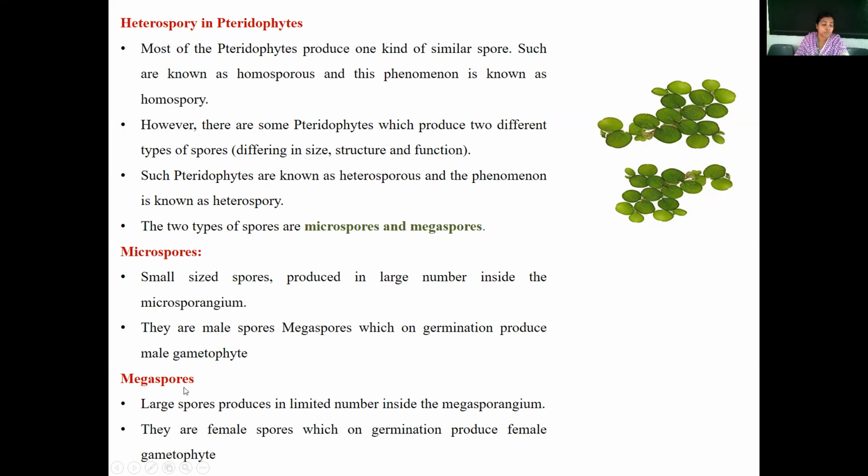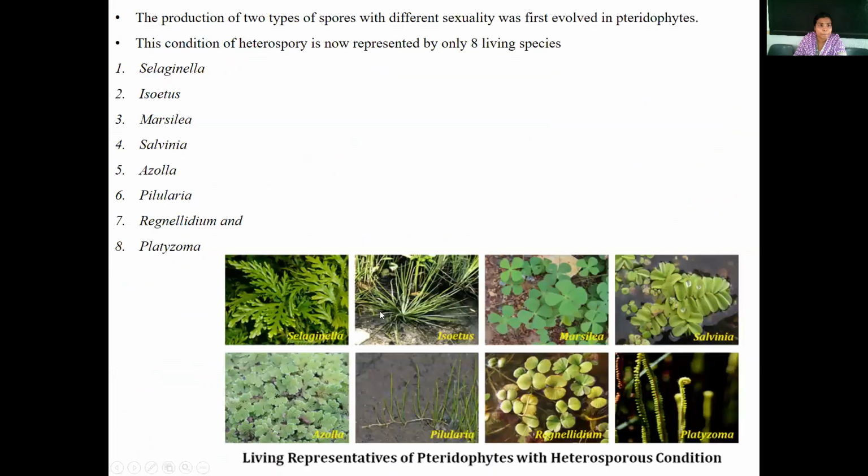Similarly, megaspores, as the name itself says, mega, are large in size. Because of the size, the number is very limited. They are produced inside the female spore-producing structure, which we call the megasporangium. On germination, the megaspore develops to form a female gametophyte. So from this slide it will be clear what is meant by heterospory and homospory. In heterospory, the two different kinds of spores are microspores and megaspores.